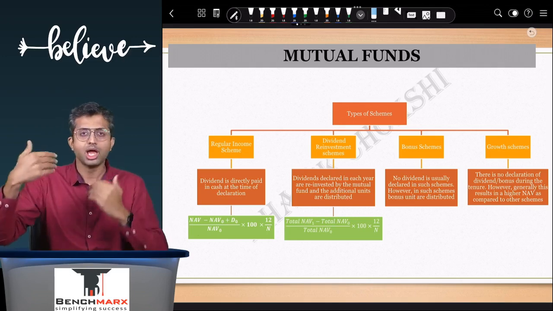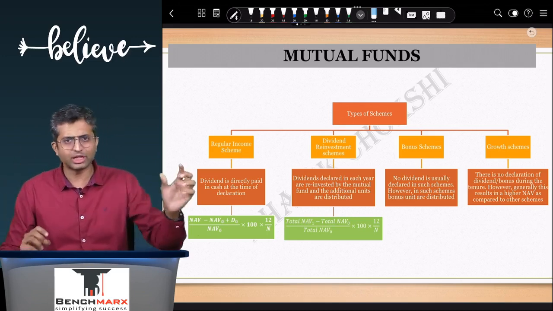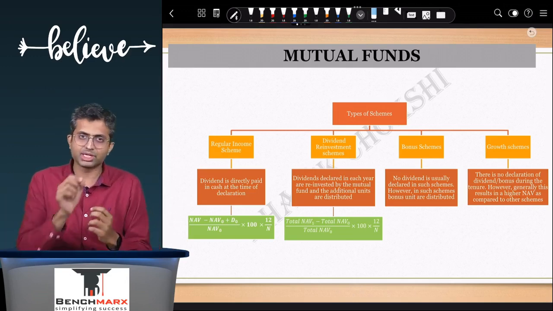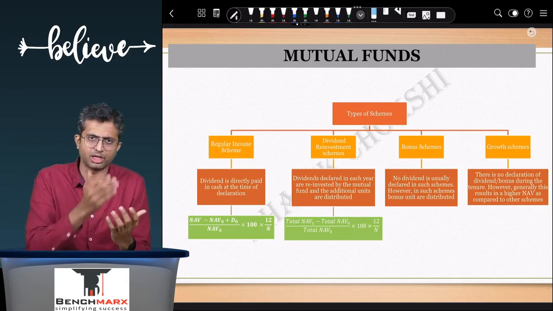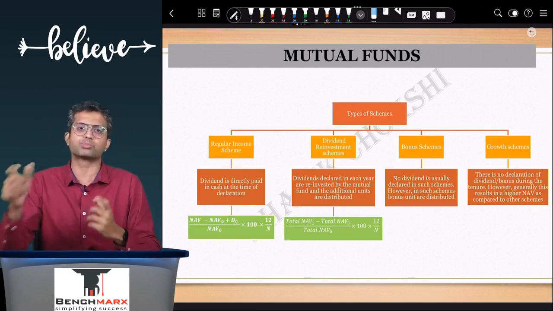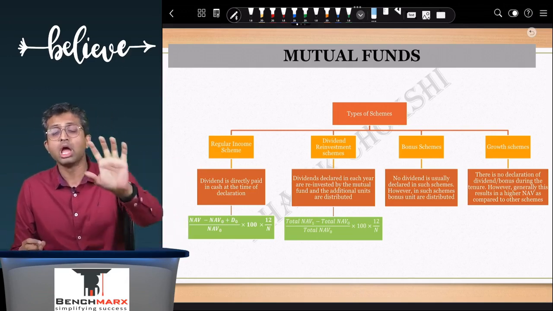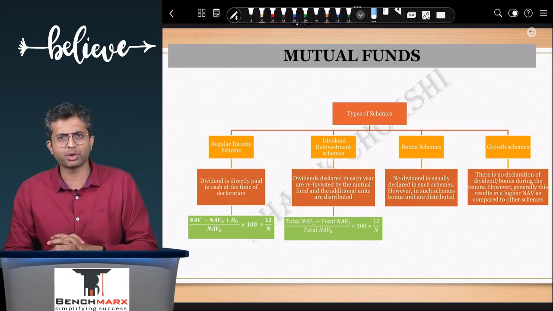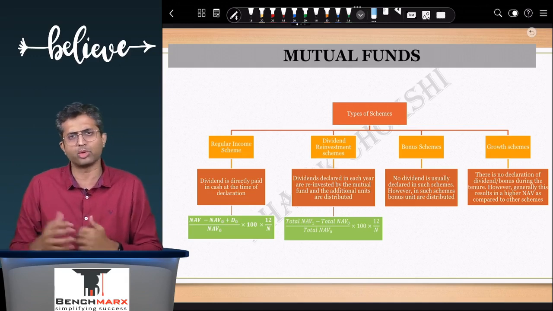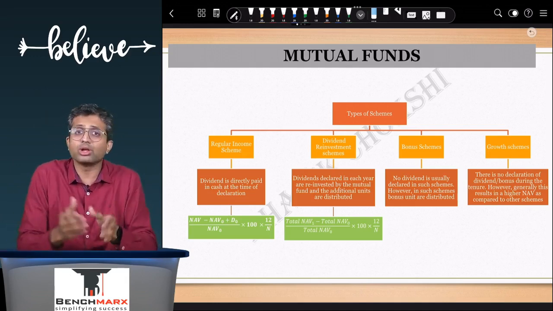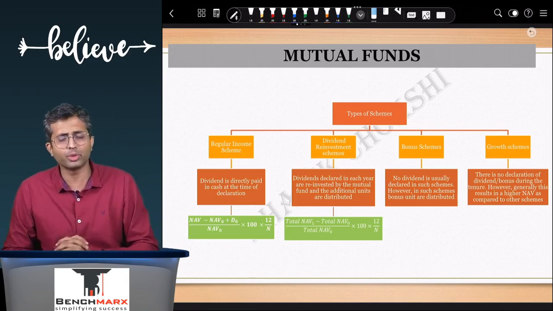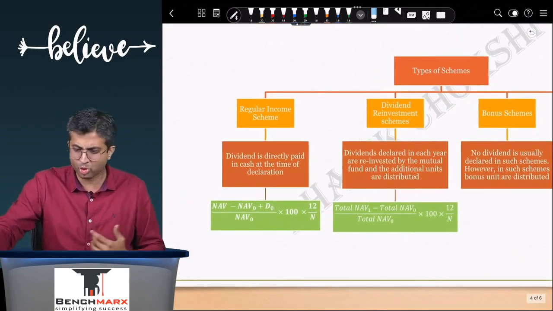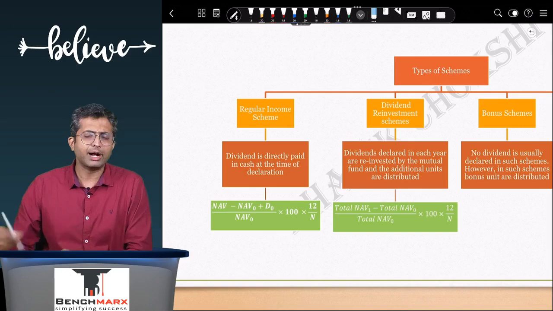Let us say I start when the NAV was 10, at the end of the year NAV becomes 11, and during the year there's a 0.5 distribution, in which case 11 minus 10 plus 0.5, that is 1.5, is my return on an investment of 10 rupees, and hence 15% is my return, 1.5 upon 10 into 100, which I've done on a per unit basis like I do in portfolio as well. However, there are certain special schemes,